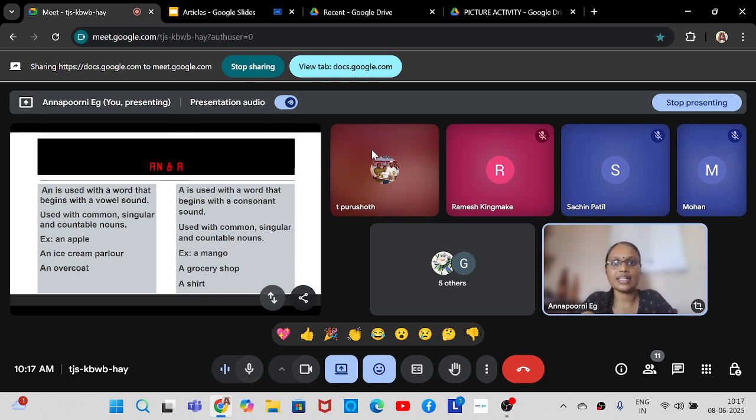Spectacles. Spectacles is singular and spectacles is the plural also. Why am I not calling it spectacle? Because you can see that there are two lenses for my two eyes. So we are having two eyes. That is the reason we are having two lenses in the glass. That is why we always call it spectacles and not spectacle.